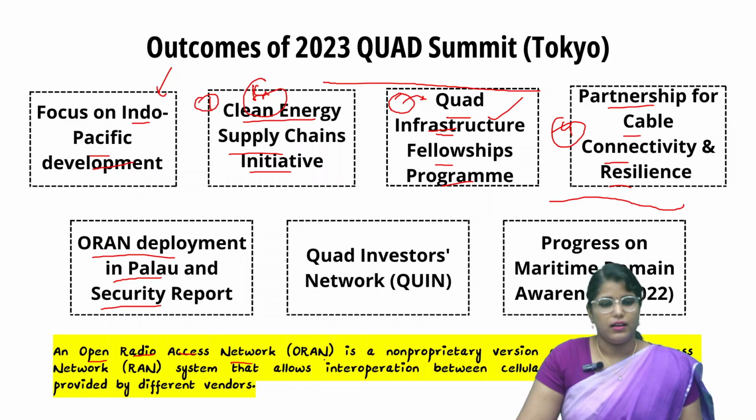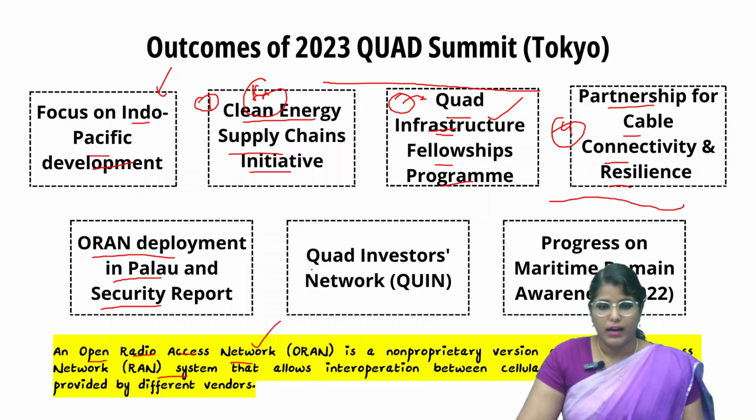It is like a radio access network where many telecom companies can contribute to the framework, which means many telecom companies can interoperate between countries. Okay, so this ORAN has been discussed in the 2023 Quad Summit.